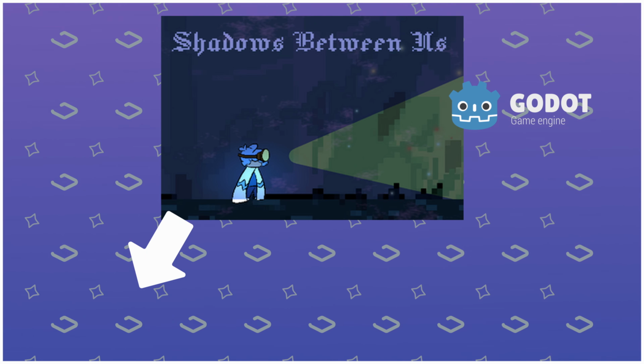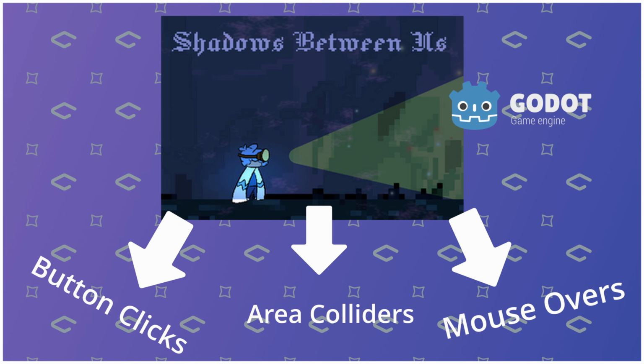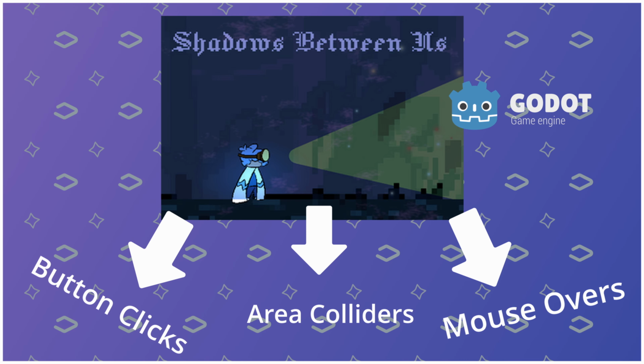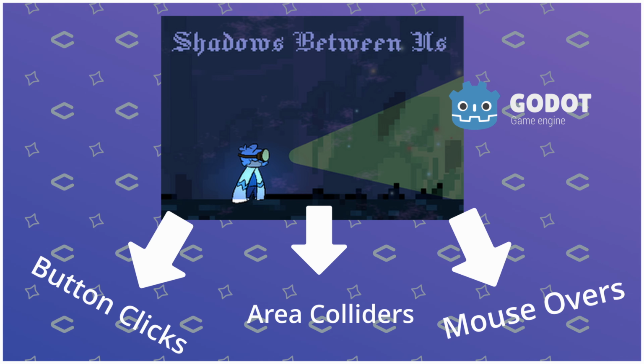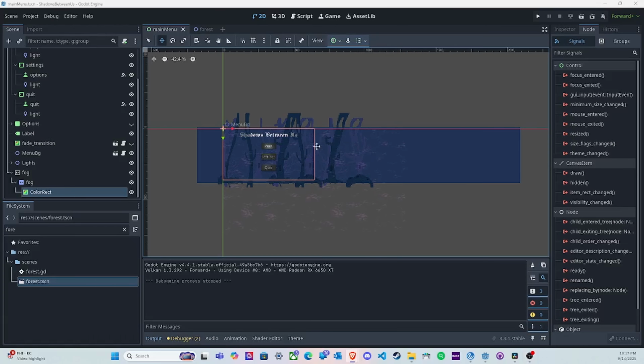Shadows Between Us uses events quite extensively, and I think it'll be very helpful to show how those events made our game work, and where did we use them and why. Here we have Shadows Between Us. It's a simple platformer without enemies. Yes, you heard that right, without enemies. I didn't have enough time within the game jam to add those things, so it is what it is.